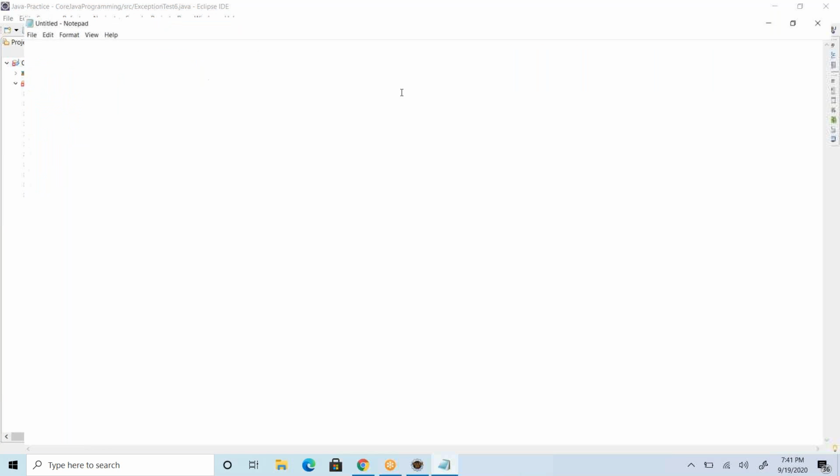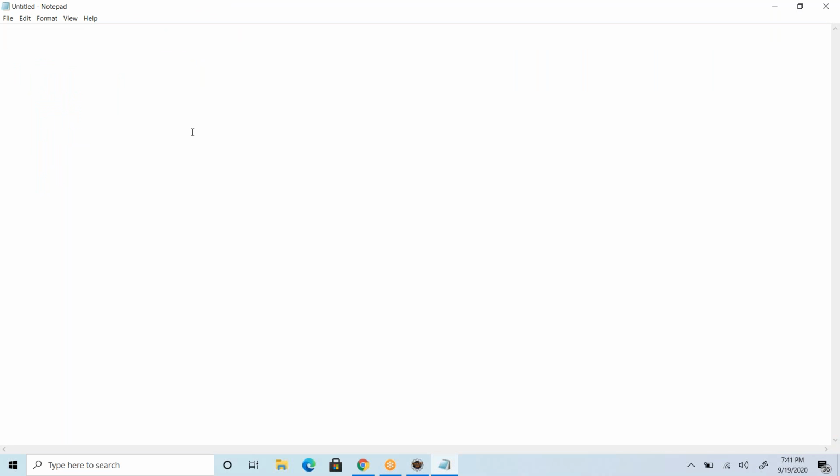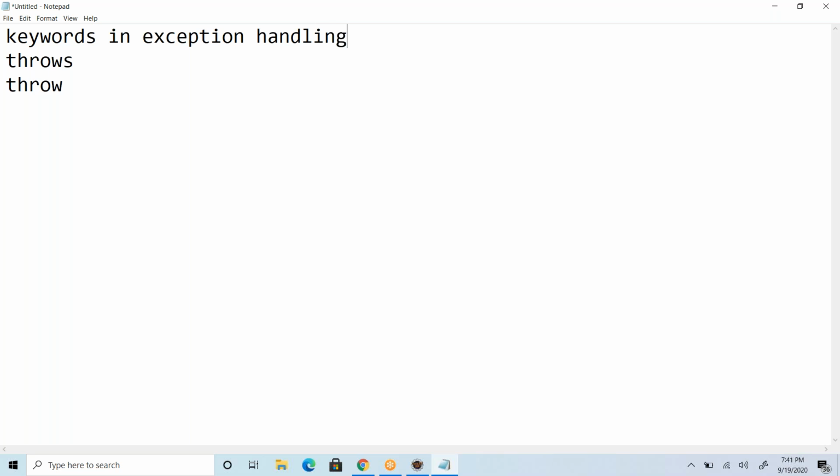Okay, all right. Let's discuss throws and throw keywords. These are the two important things that we have to understand in exception handling, the keywords in exception handling. What is the purpose of throws and what is the purpose of throw?